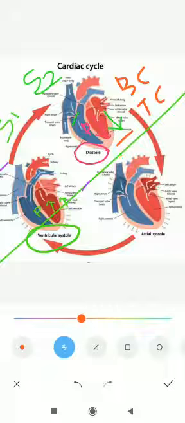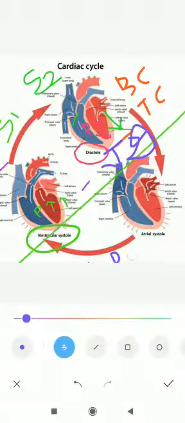Wait, I have to change this color. Joint diastole. Okay, this one is the joint diastole phase, and it has 0.4 seconds. Okay, 0.4 is the joint diastole.